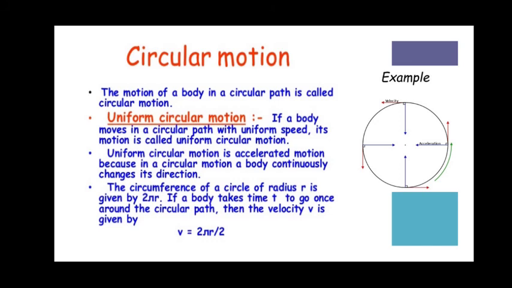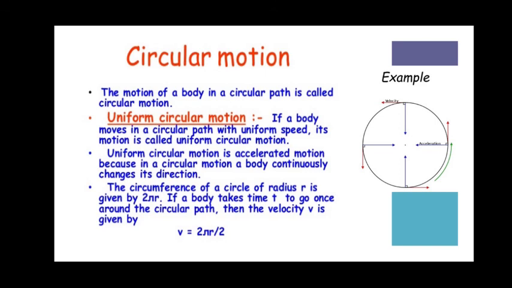If a body moves in a circular path with uniform speed, its motion is called uniform circular motion. Uniform circular motion is accelerated motion because the body continuously changes its direction, as you can see in the picture.